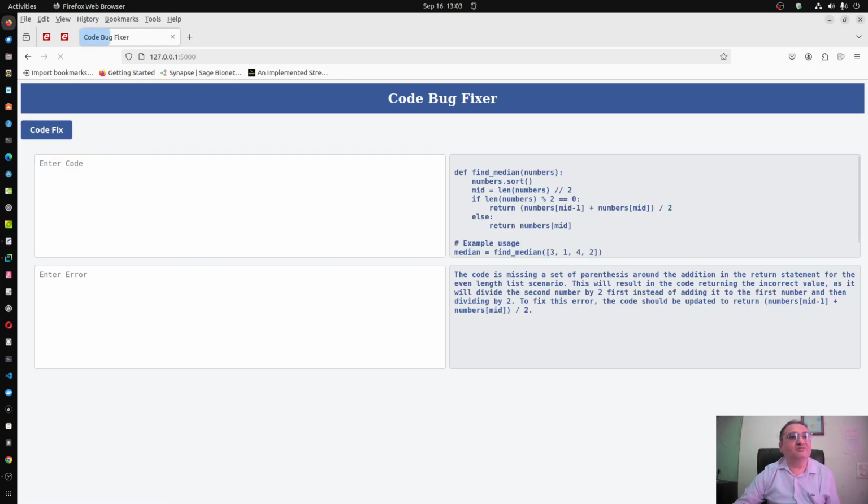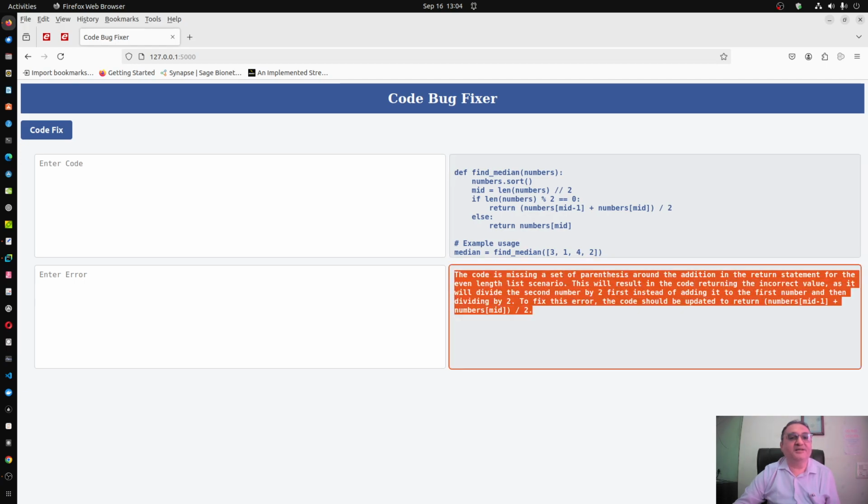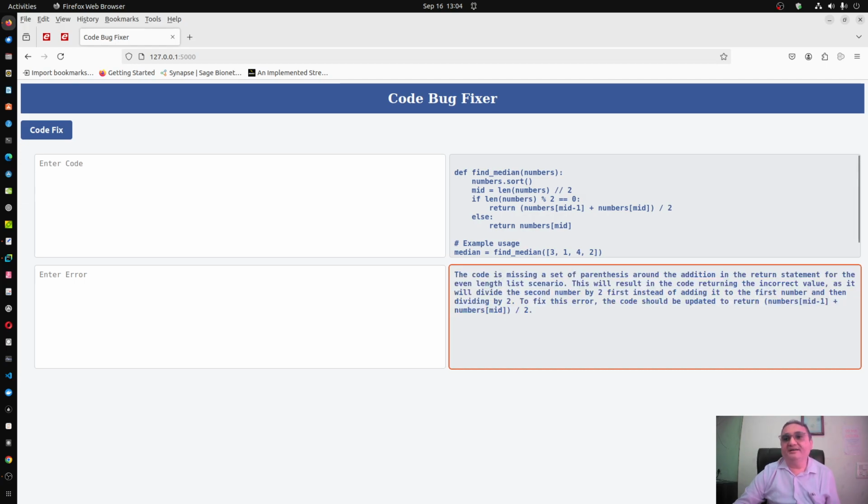Because the previous ones were all syntax errors. And it has detected it, you can see that it has put only the numbers inside parentheses, the sum of two numbers, while the division by 2 is now out of the parentheses, and it has explained also very nicely. Okay, then